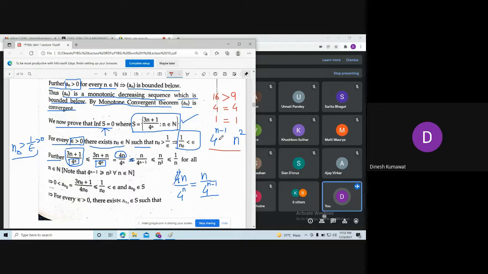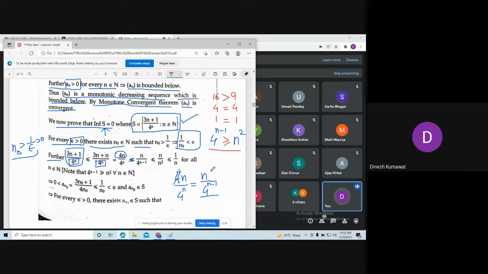Now tell me the relation between these two. 4 raised to n minus 1 is greater than or equal to n square. Exactly. So we have this relation. Is that clear? Yes, sir.